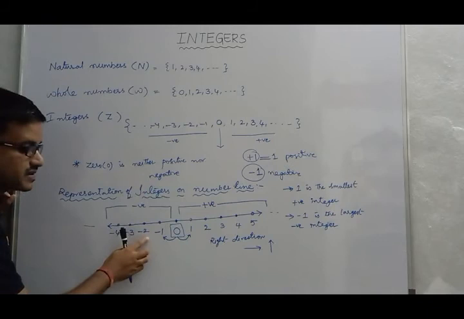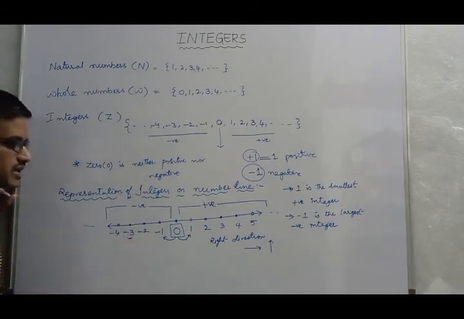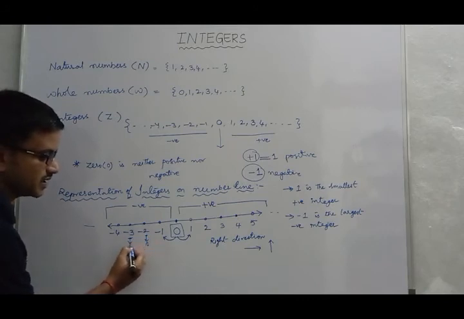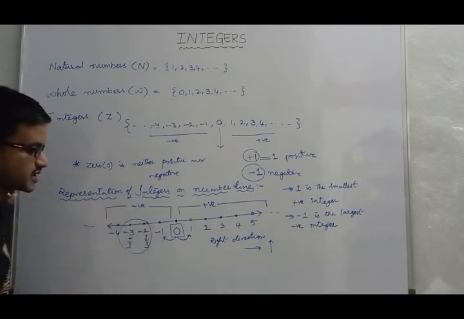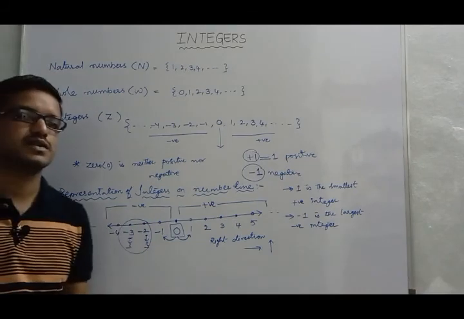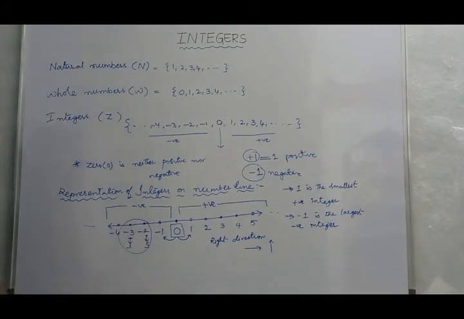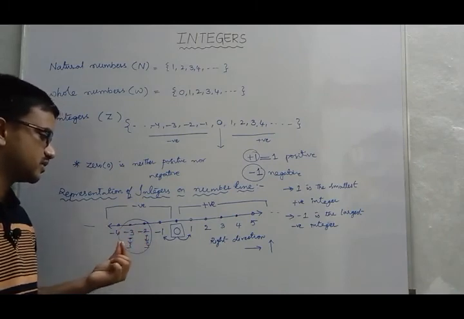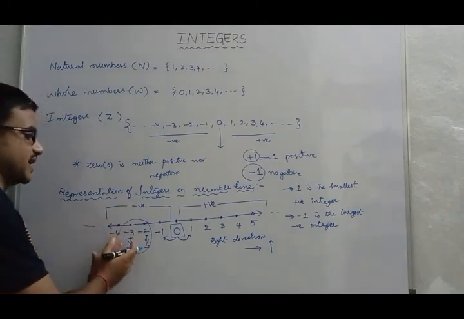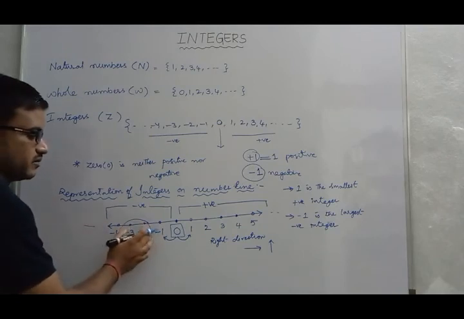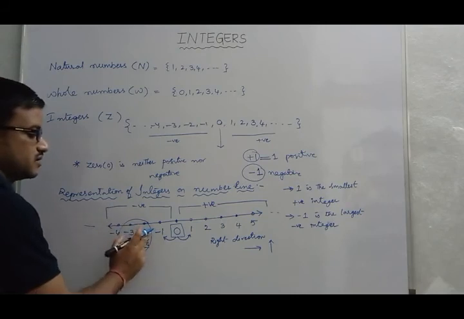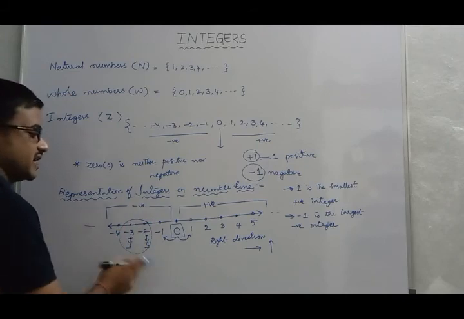Among these two, what is smallest? -3 is smallest and -2 is largest. -3 lies on the left side of -2, whereas -2 lies on the right side of -3.